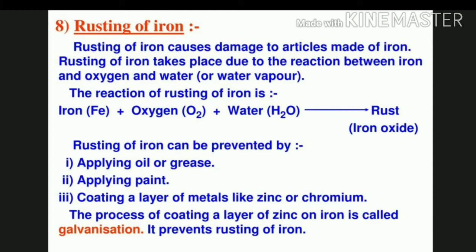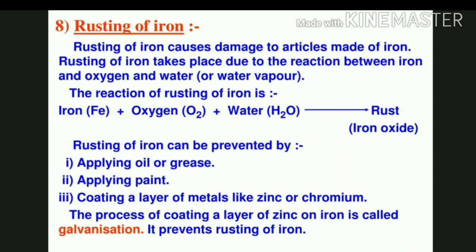Rusting of iron. Yes, all these we are discussing are chemical changes. Rusting of iron causes damage to articles made of iron. Rusting of iron takes place due to the reaction between iron and oxygen and water or water vapors. The reaction of rusting can be written as iron, Fe, plus oxygen, O2, plus water, H2O, gives rust. Rust is nothing but iron oxide. Fe plus O2 plus H2O gives us iron oxide.